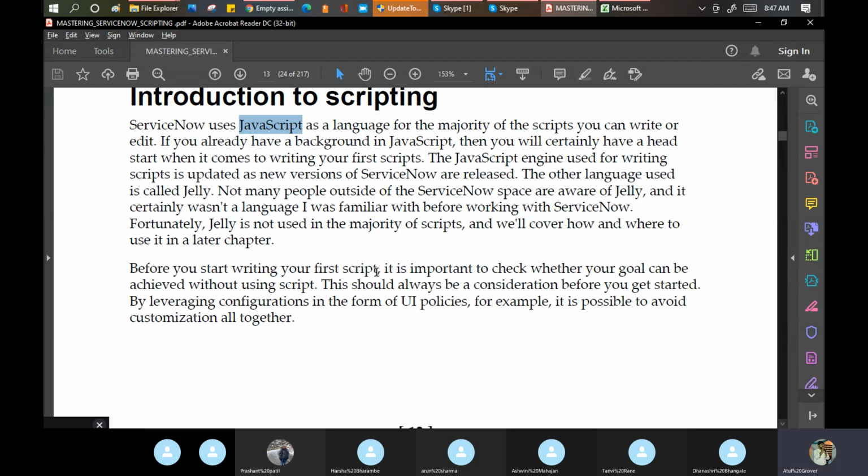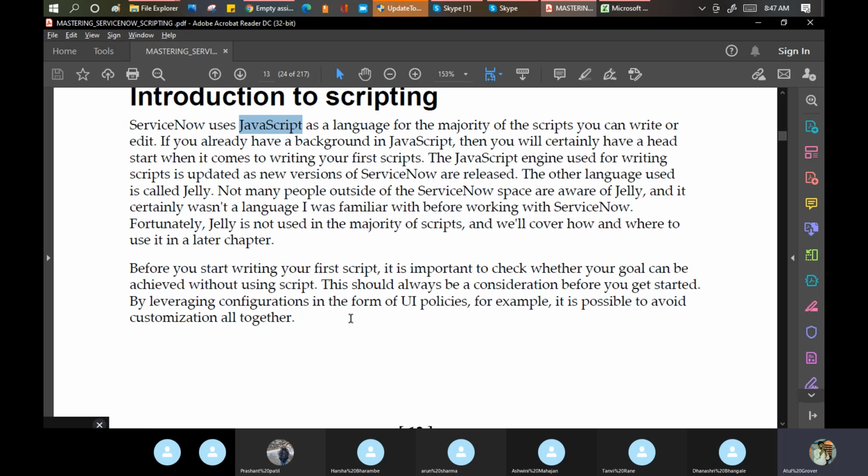Again, the same theory: before you start writing the first script, it is important to check whether your goal can be achieved through scripting or not. This book gives you one thing every time: please see, can you achieve this thing without scripting or not? That is the important point here.